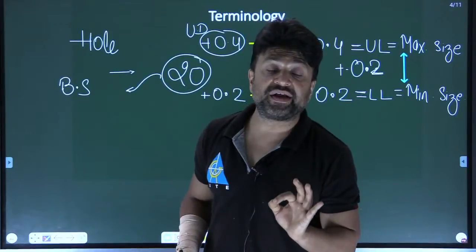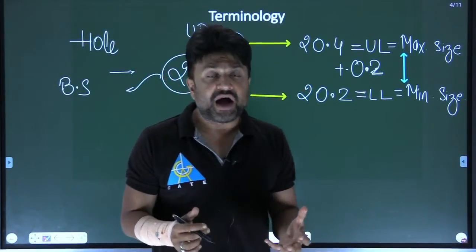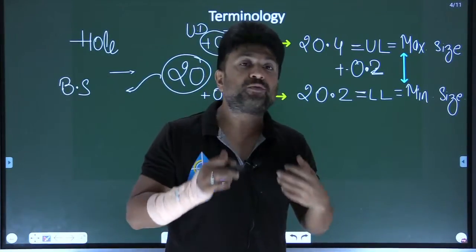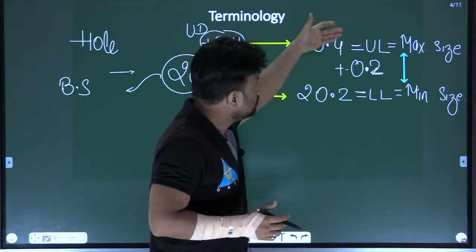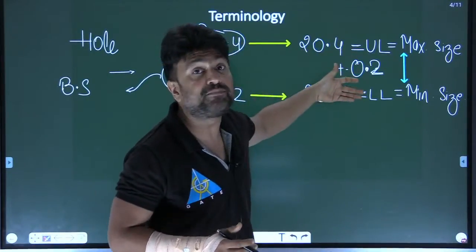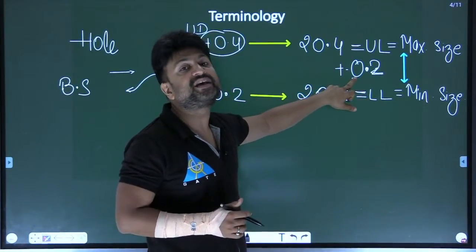Basically, it is known as tolerance. Tolerance means how much I am accepting. This much of a dimension I am tolerating. So this is known as my tolerance zone, or you can say the acceptable zone.